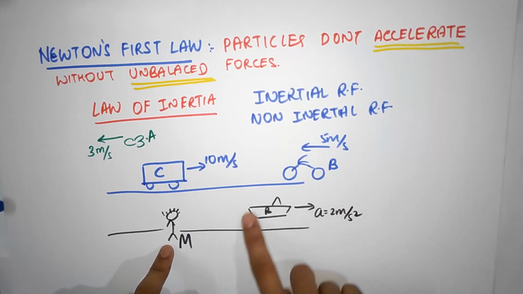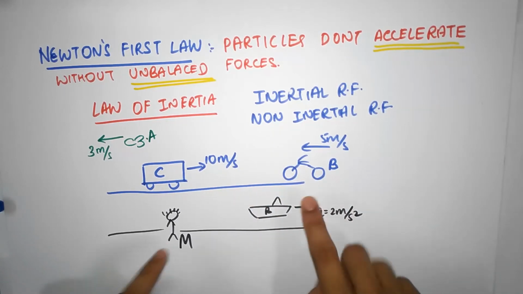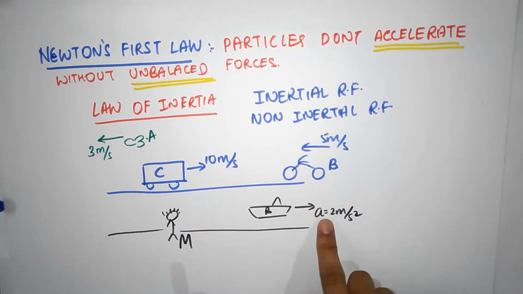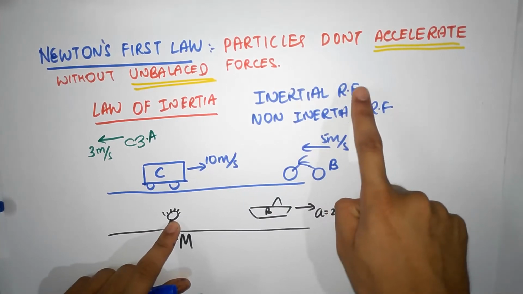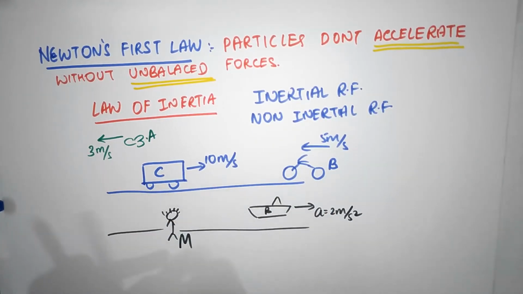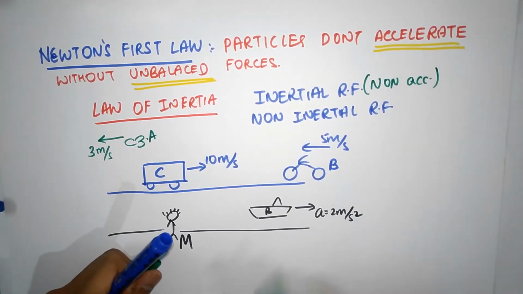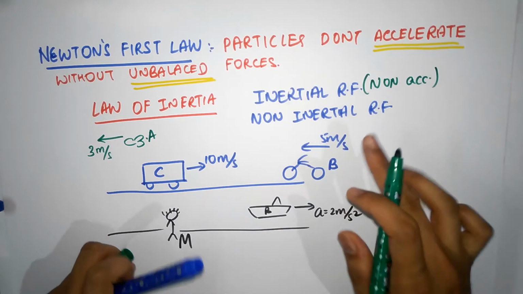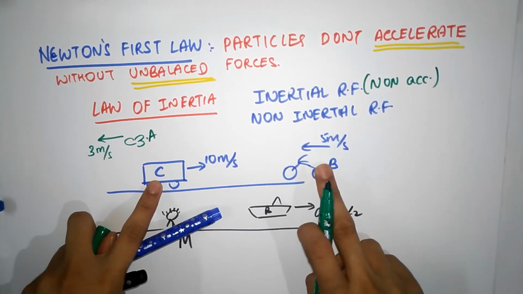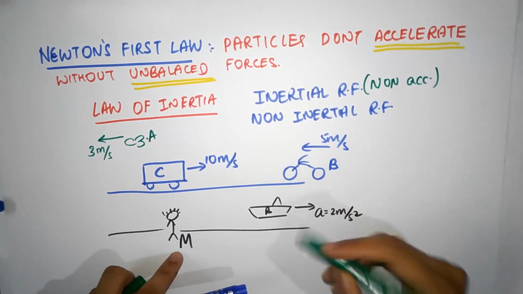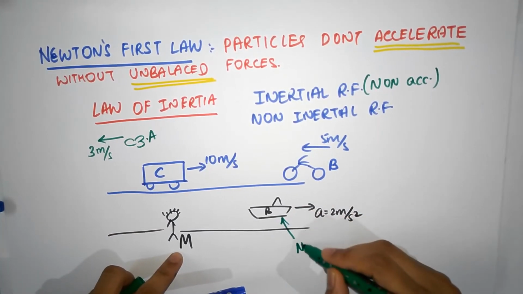And that's the whole idea behind a non-inertial reference frame. A non-inertial reference frame is a reference frame that itself is accelerating. Okay? So you can only use Newton's first law provided you are in an inertial reference frame. So a simple meaning of inertial reference frame is non-accelerating. Any reference frame which is not accelerating is inertial. So this guy is inertial, this guy is inertial, this guy is inertial. Even I am inertial, not because I'm at rest, but because I'm not accelerating. But this fellow is non-inertial.